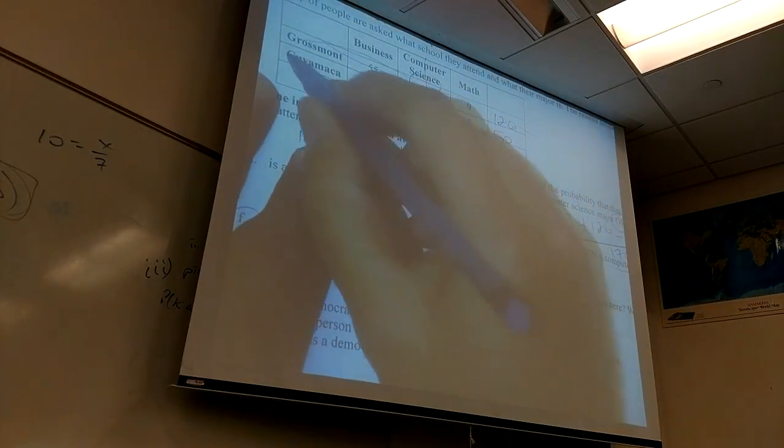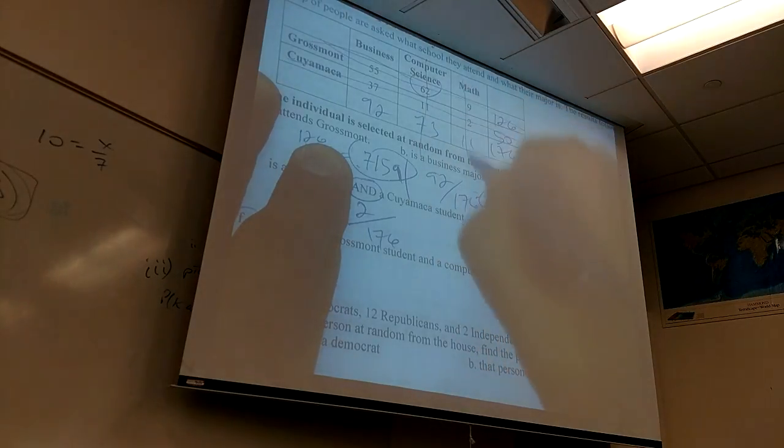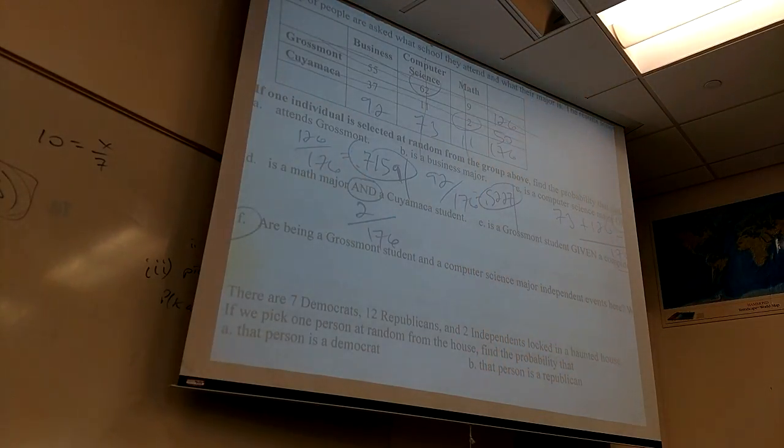And again, and is intersection. Cuyamaca, math, there's the intersection. There's only 2 people that do both, out of 176. Are you guys with me? So if you get a large numerator on an AND question, you want to go, am I sure about that? That's a little weird. Or a very small one on an OR question, because OR should increase things and AND should decrease things.